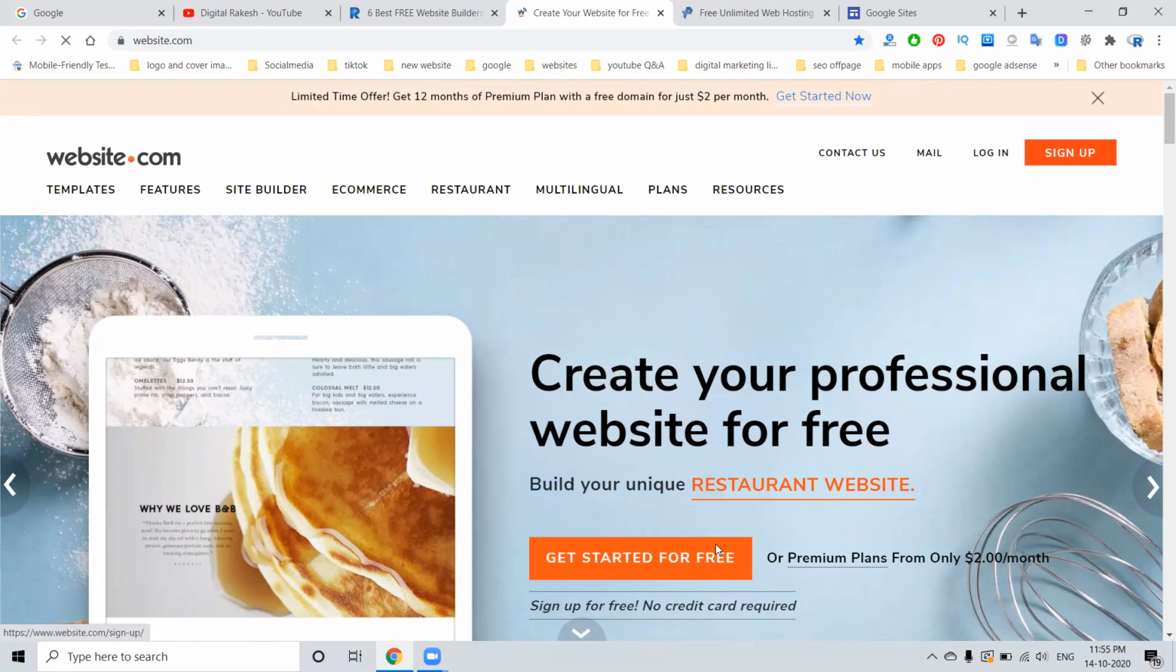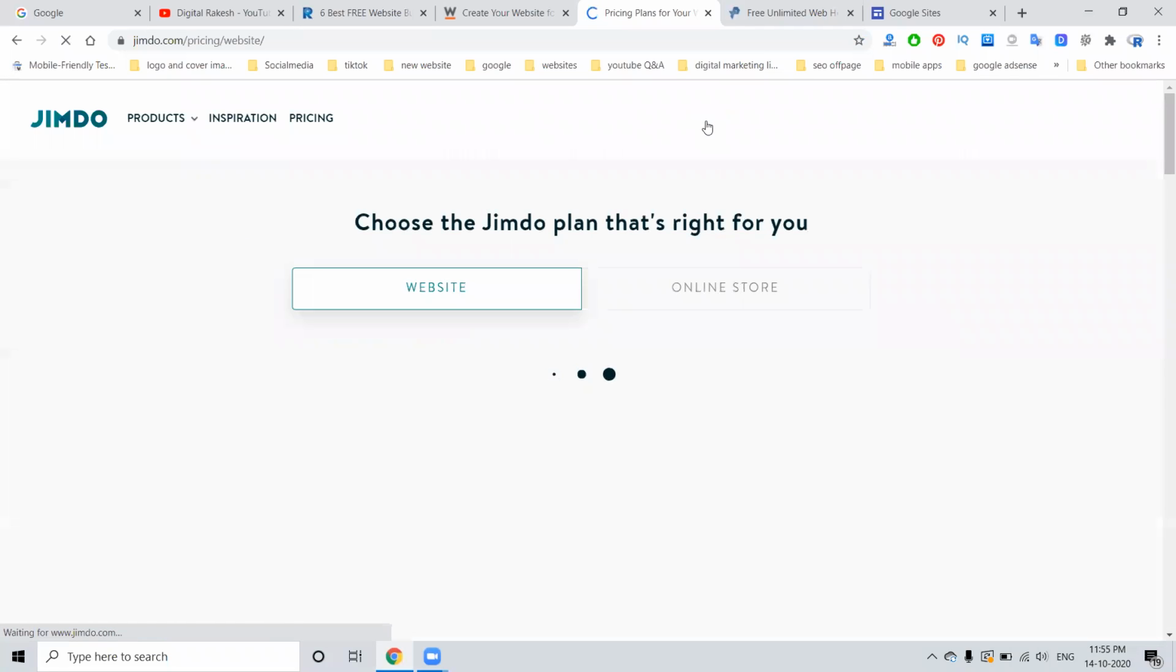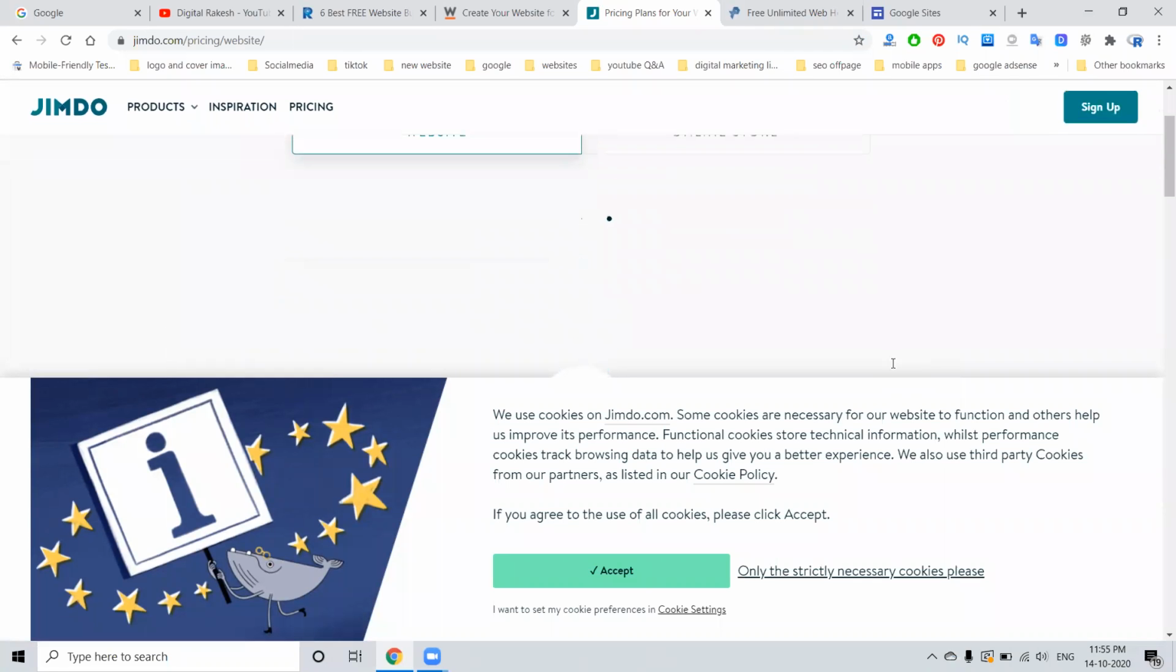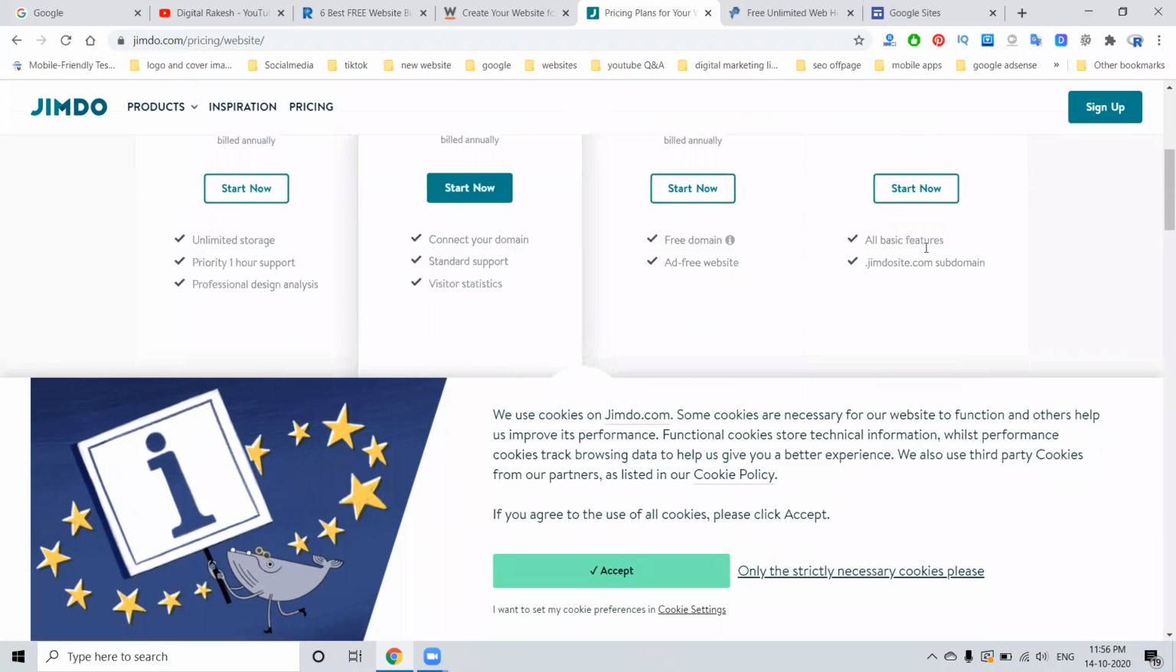And the last website is the Jimdo website. Coming to pricing, we'll be creating a free website and a premium one. Here is unlimited, the price plan is 0 per month, with all basic features. Your complete jimdosite.com extension will be given. So we'll be making it in the particular option.